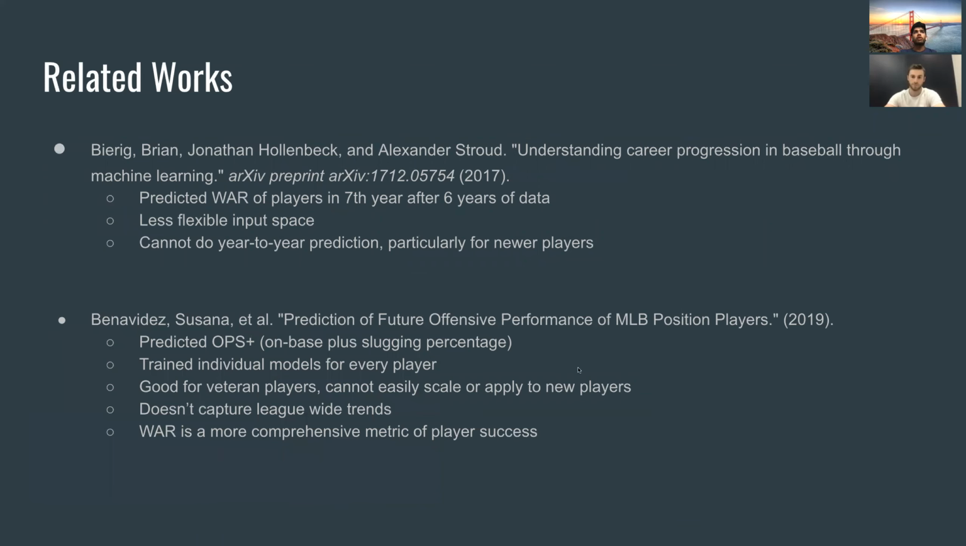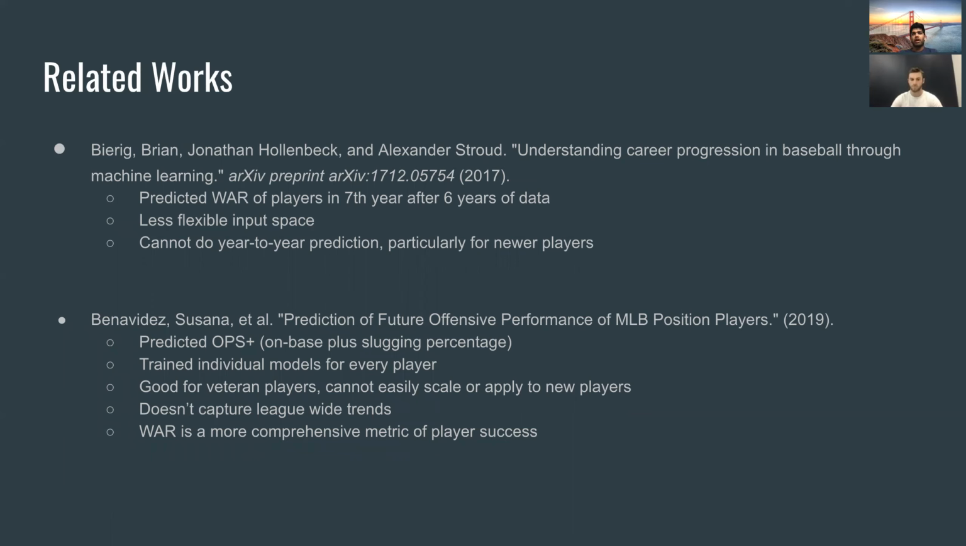So there's been a little bit of work looking into this in the past by a couple papers we analyzed, but they haven't done exactly the same thing as us. The first paper we looked at predicted WAR of players in their seventh year after 6 years of data. Now this means you have a less flexible input space. You can't really predict players that are in their first or second year, and you can't do predictions for any given next year. It has to be their seventh year. So we found that that wasn't exactly what we were looking for.